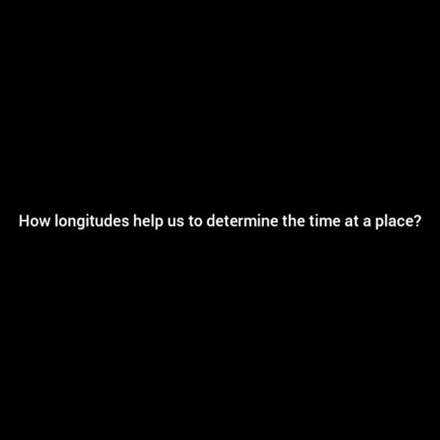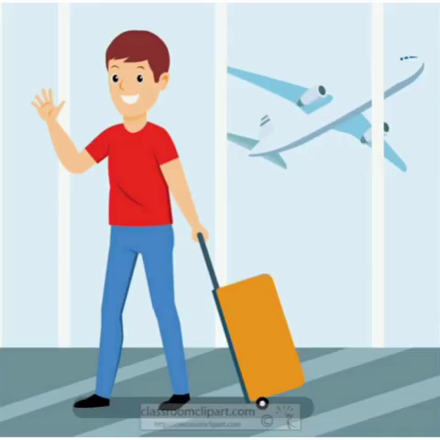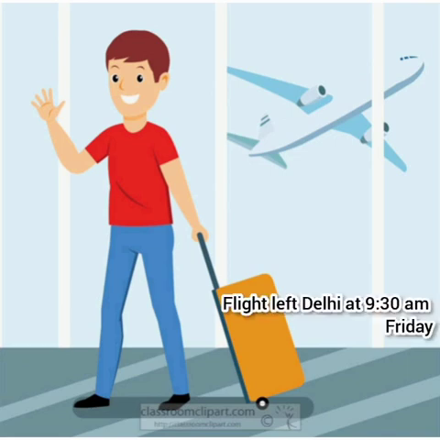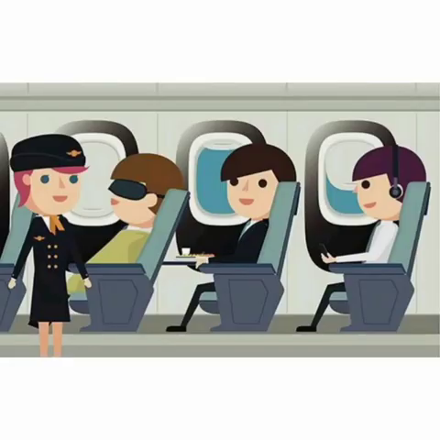Children, you will learn about how longitudes help us to determine the time at a place. I will start this topic with an example. Ram was traveling to New York to meet his friend Shyam. His flight left Delhi on Friday at 9:30 a.m. His flight took exactly 24 hours to reach New York from Delhi.